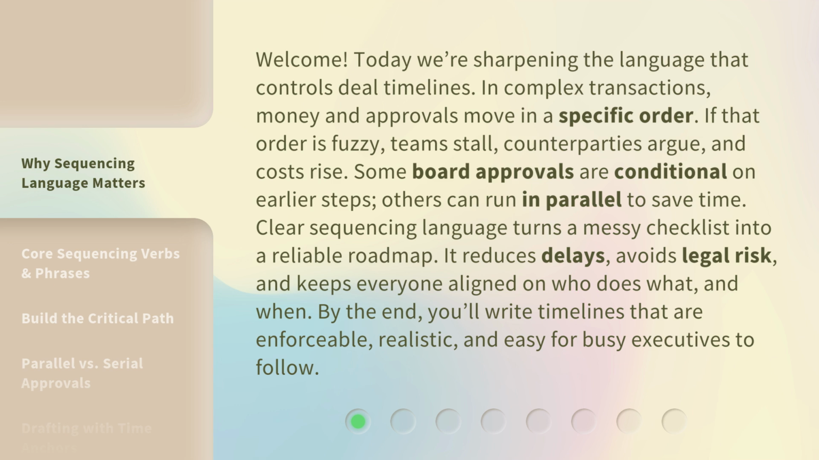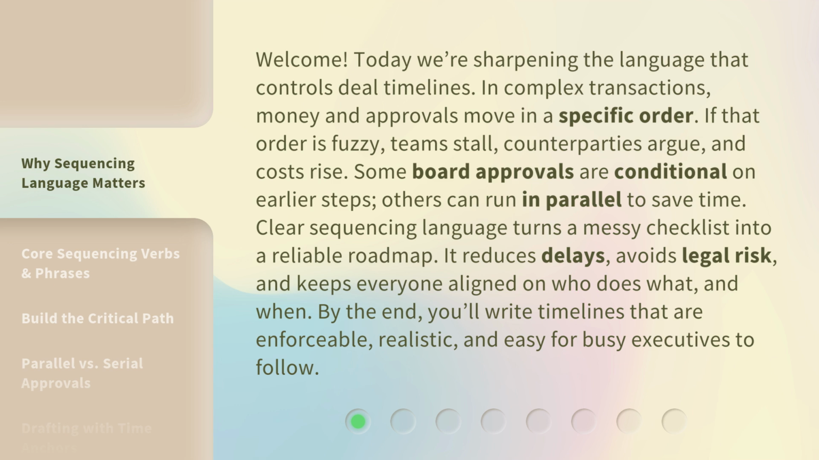In complex transactions, money and approvals move in a specific order. If that order is fuzzy, teams stall, counterparties argue, and costs rise. Some board approvals are conditional on earlier steps. Others can run in parallel to save time.